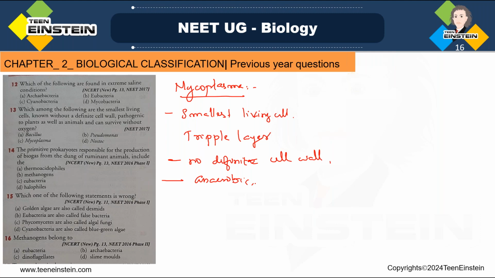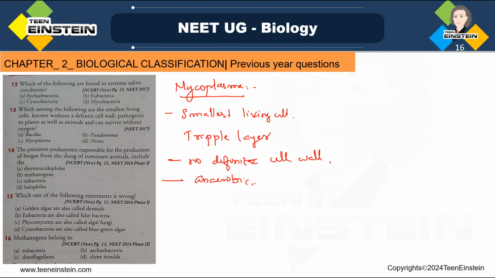So in plants they are causing little leaf of brinjal, that is one example of a plant disease which is caused by mycoplasma. And in animals, pleuropneumonia or pleuromorphic pneumonia it is causing, right? So these are the points which you need to learn about mycoplasma. It has a triple layer, smallest living cell, and there is no definite cell wall. They're anaerobic, and they're causing plant and animal diseases, right?